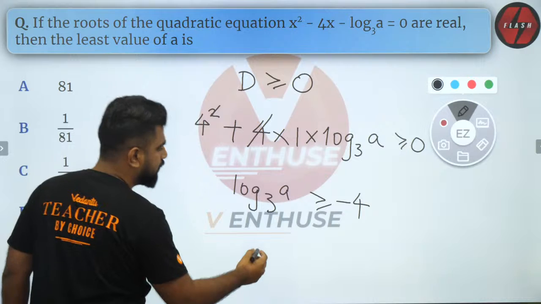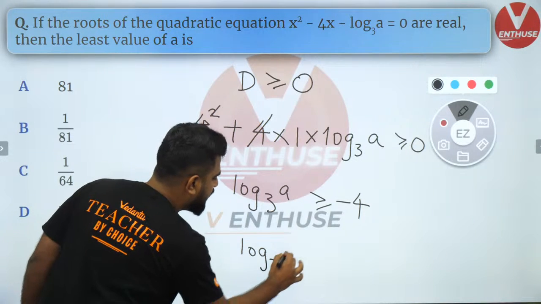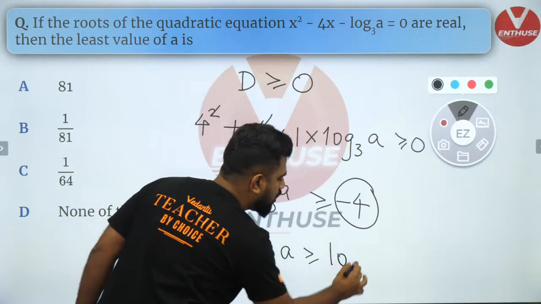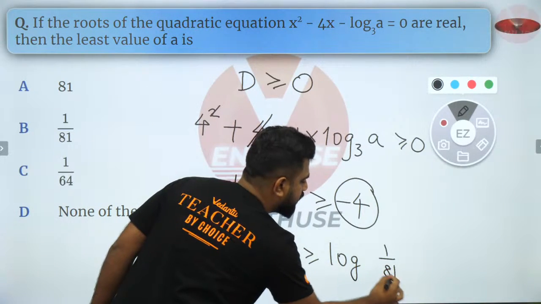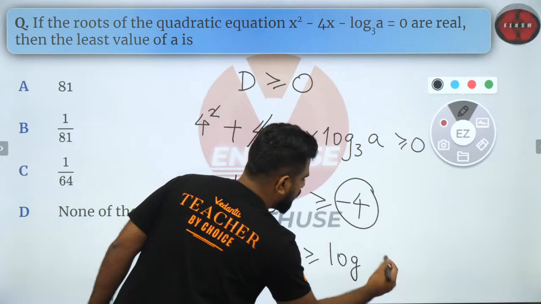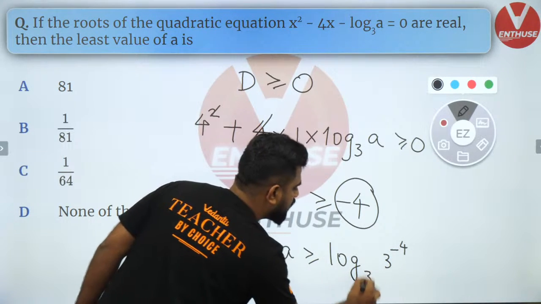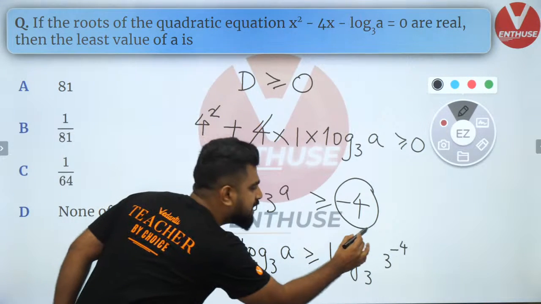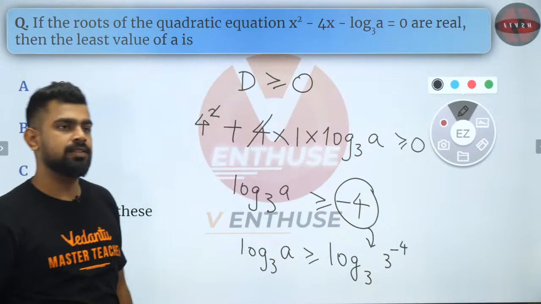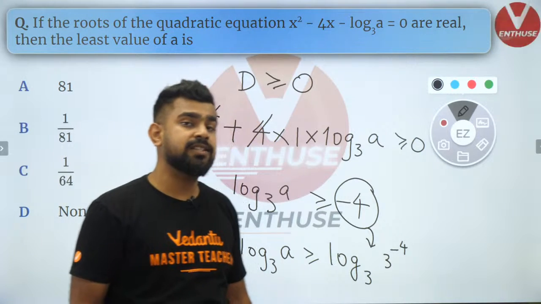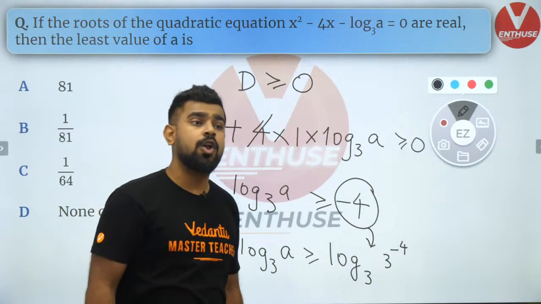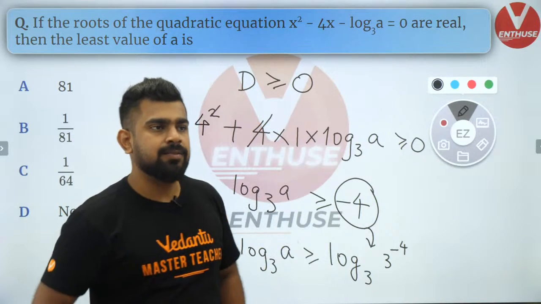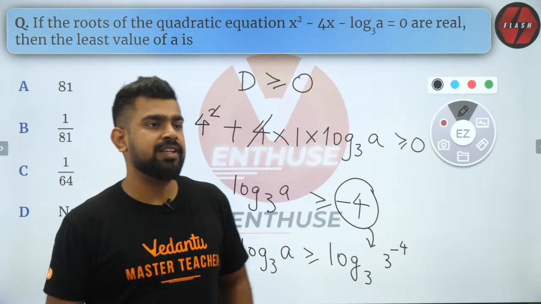So then I'll have log a to the base 3 greater than or equal to minus 4. I can write it as log of 1 by 81, or I can write it as log of 3 to the power minus 4 to the base 3. Is that correct? Can I write minus 4 like this using log properties? If people are not able to understand, then you have to revise your log properties. Got it, guys? Hi Aryan, welcome, man. Pratik, you're absolutely right, Pratik.